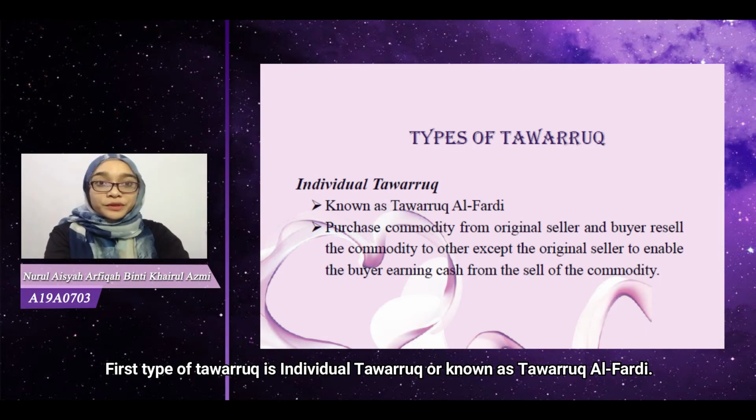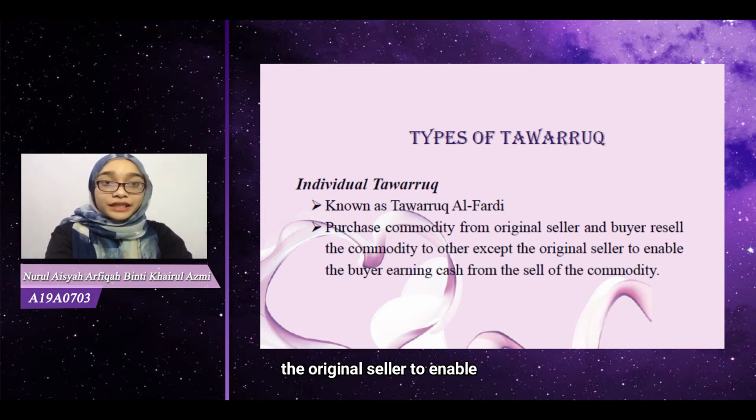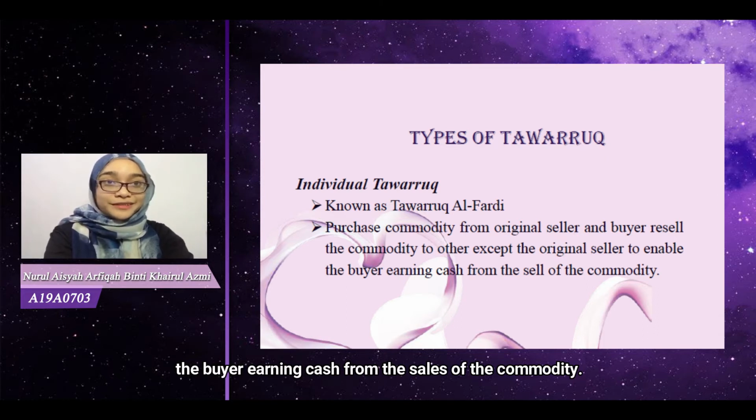The first type of tawarruk is individual tawarruk, or known as tawarruk al-fardi. The definition of this type is the process of purchasing a commodity that is possessed by the original seller, to enable the sale to anybody else except the original seller, so the buyer can earn cash from the sale of the commodity.